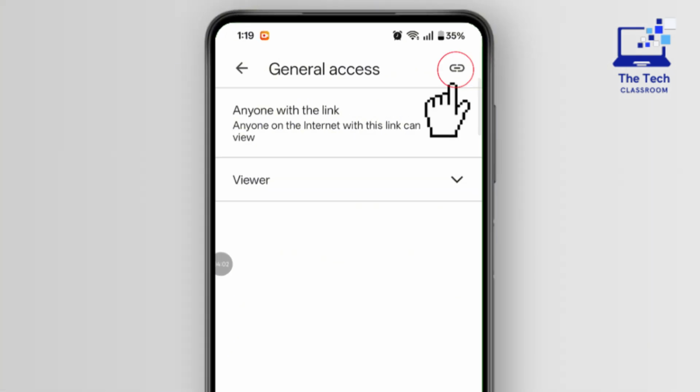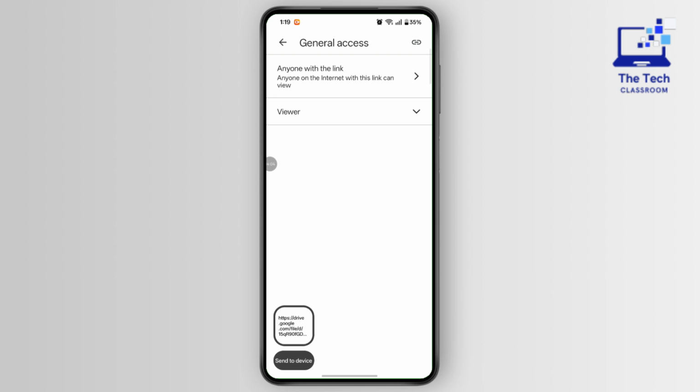Now, tap Copy Link. Your PowerPoint is now uploaded to Google Drive, and you can share the copy link through WhatsApp, email, Messenger, or any other app. And that's how to upload a PPT to Google Drive and get a shareable link.